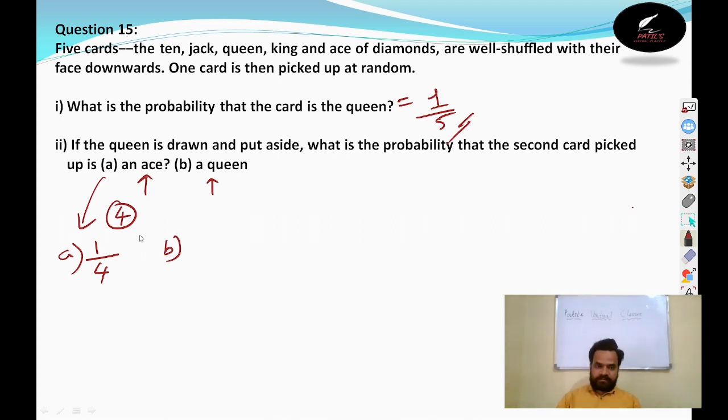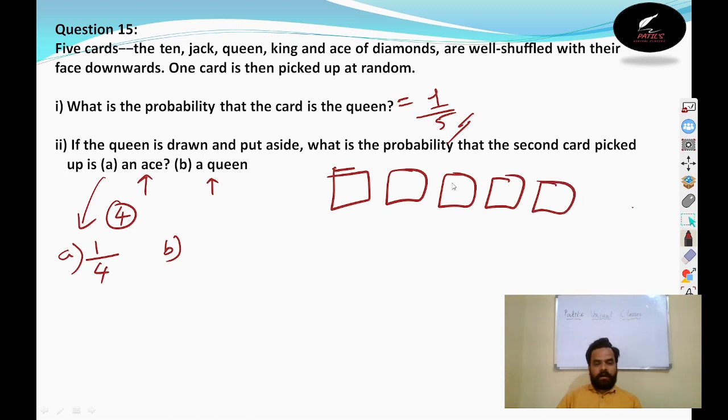Out of five cards, I will draw here and explain to you. 1, 2, 3, 4, 5 cards are there. Out of five cards, one is a 10 card, one is a jack, one is a queen, one is a king, one is an ace. Out of these, we have removed this card. This card is not there now. How many cards are left? Four cards left. Out of four, what is the probability of getting an ace? They are asking. How many aces are there? One ace. So the probability is 1 by 4.